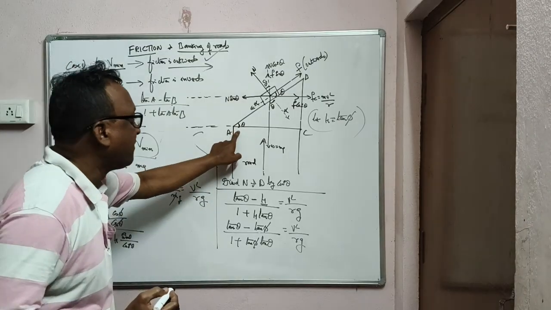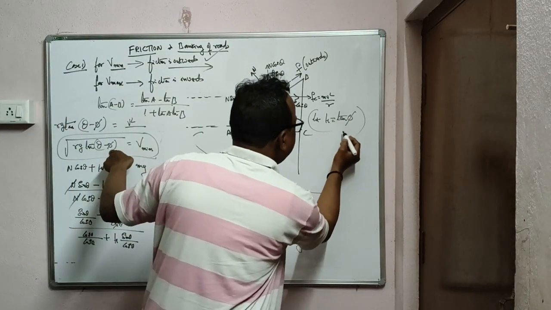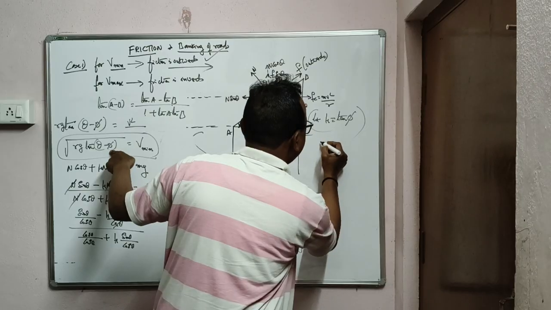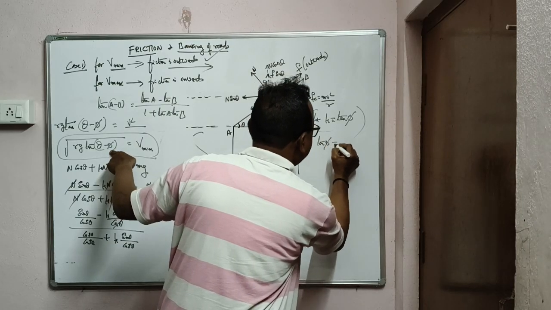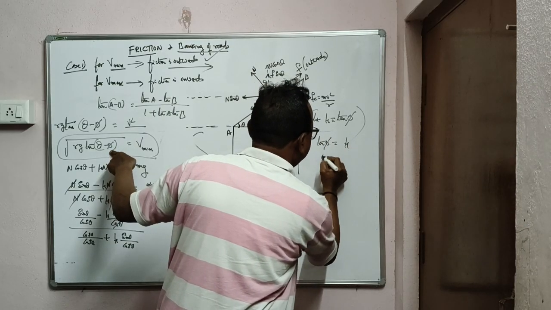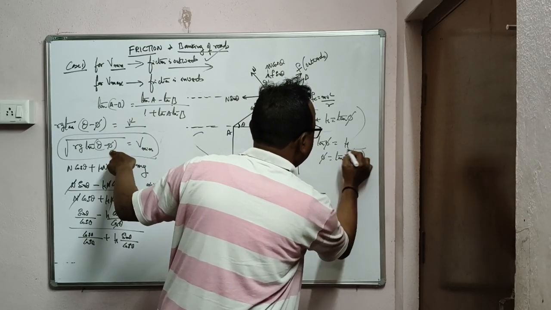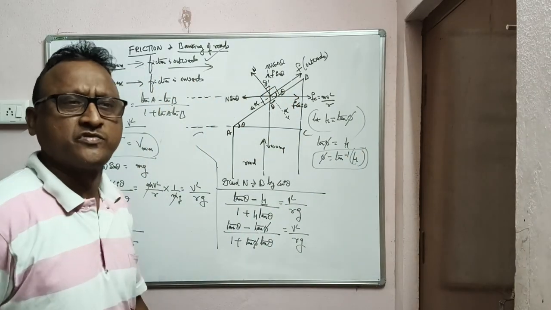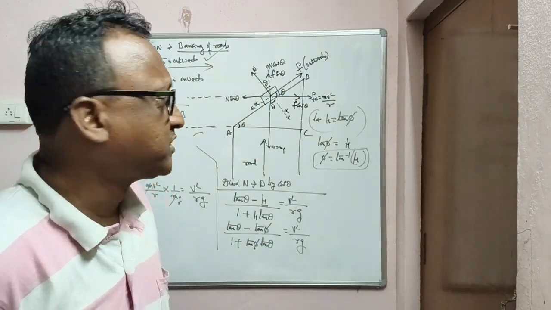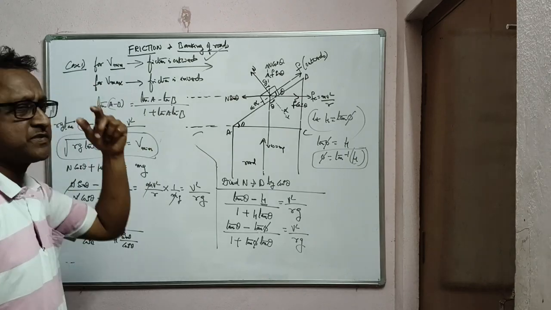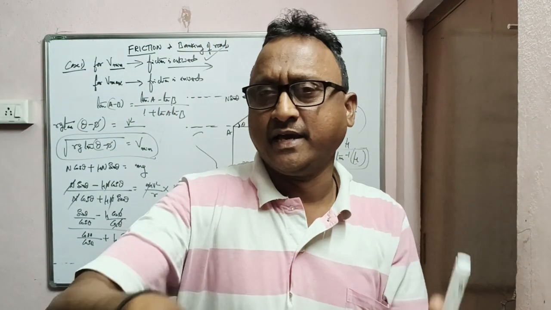Theta is the angle of the pavement surface, and phi, look here, we assumed tan phi is equal to mu. So what is phi? Phi is equal to tan inverse mu, where mu is the coefficient of friction between the two surfaces. So this is the minimum speed that should be maintained for the vehicle.